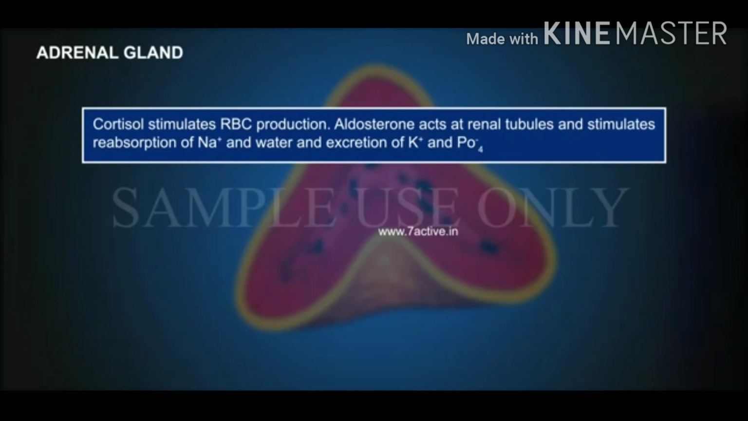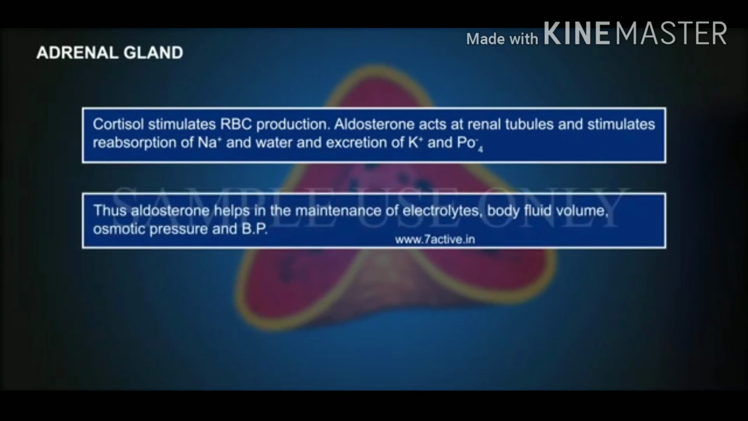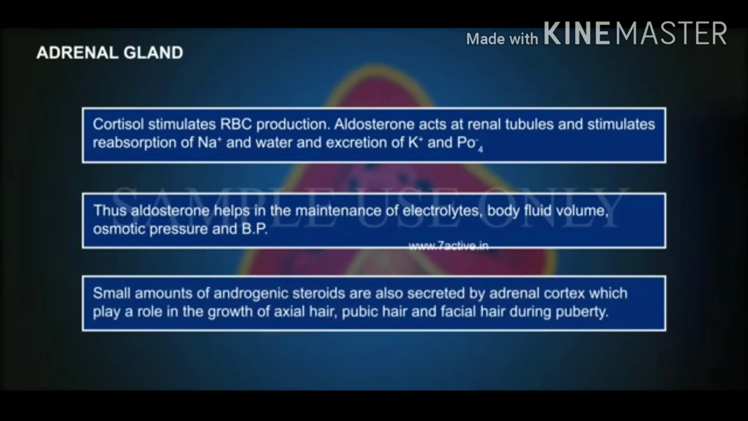Aldosterone acts at renal tubules and stimulates reabsorption of Na+ and water and excretion of K+ and PO4-. Thus, aldosterone helps in the maintenance of electrolytes, body fluid volume, osmotic pressure, and BP. Small amount of androgenic steroids are also secreted by adrenal cortex, which play a role in the growth of axial hair, pubic hair, and facial hair during puberty.